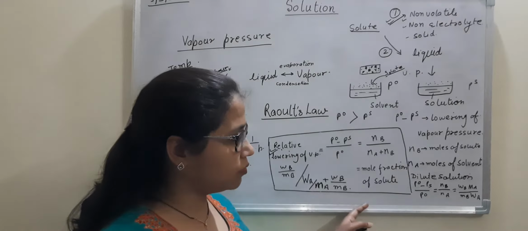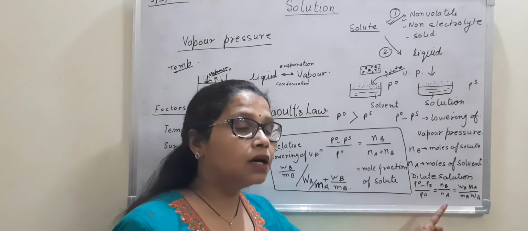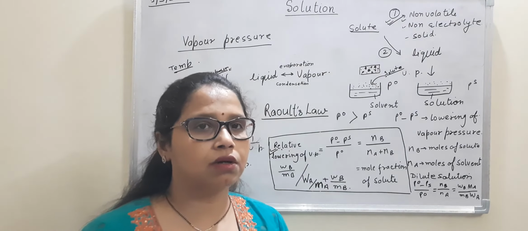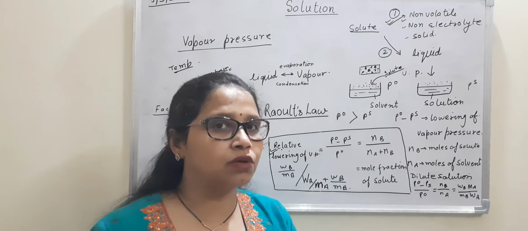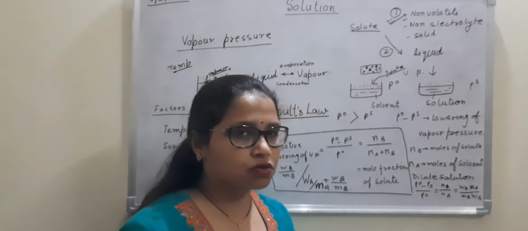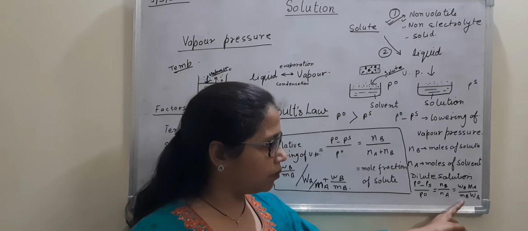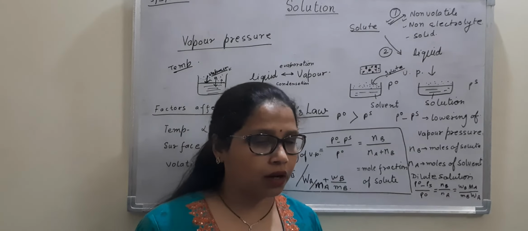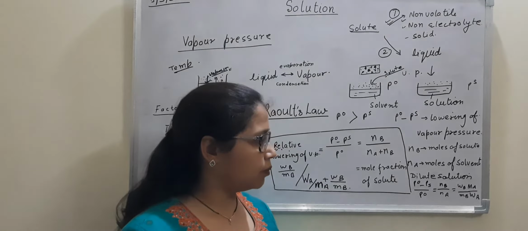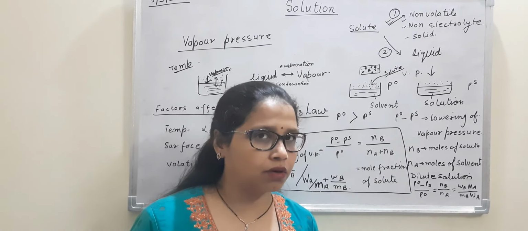For dilute solution, formula slightly varies. That becomes Nb upon Na. अब हमने क्या किया है, Na और Nb को कंपेयर किया तो Nb बहुत छोटा था. We have just removed, 1000 में 0.01 ऐड करोगे that will hardly make any difference. So we just remove the smaller part. So now our formula is simplified to Wb upon Mb into Ma upon Wa. B for solute and A for solvent. That is what we can put for dilute solutions. So this can also be used for calculations.